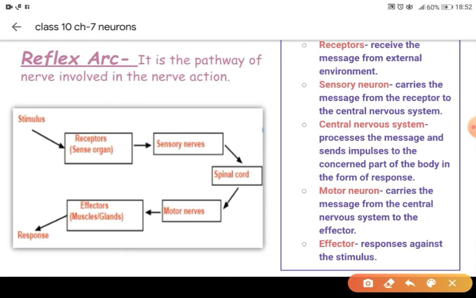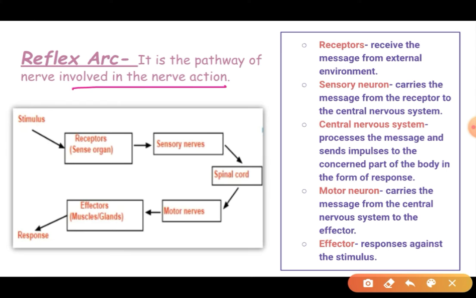The pathway through which the nerves travel is known as the reflex arc. So what is the pathway? Let's understand the complete pathway. The stimulus is first generated in the environment. That stimulus is sensed by the receptors. Receptors send the impulses to the sensory nerves. The sensory nerves send these impulses to the spinal cord through the relay nerve.